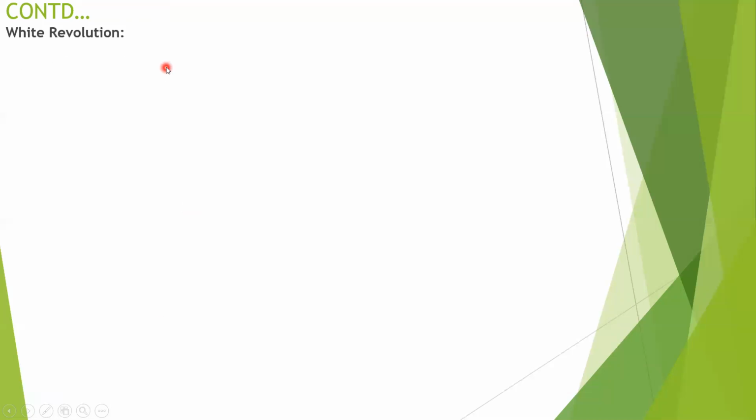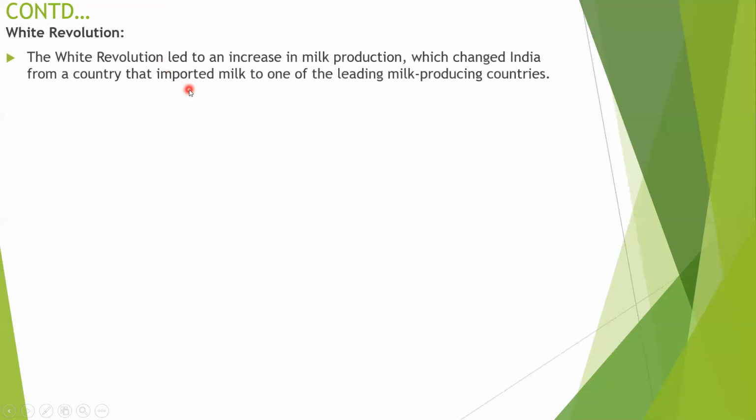Then the white revolution. The white revolution led to an increase in milk production, which changed India from a country that imported milk to one of the leading milk producing countries. So milk used to be imported from different countries, and now we are also exporting. Those countries producing more milk export to other countries wherever it is required.